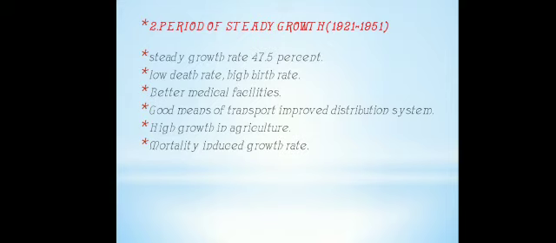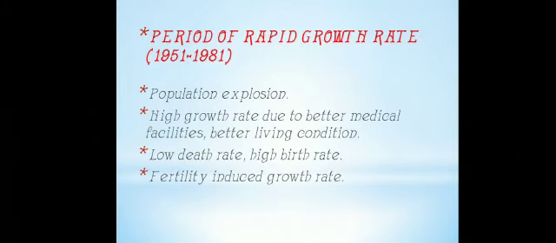Next phase we will discuss: period of rapid growth rate. That is third phase. The decade 1951 to 81 is referred to as period of population explosion in India, which was caused by rapid fall in mortality rate but high fertility rate, rapid increase in fertility rate.